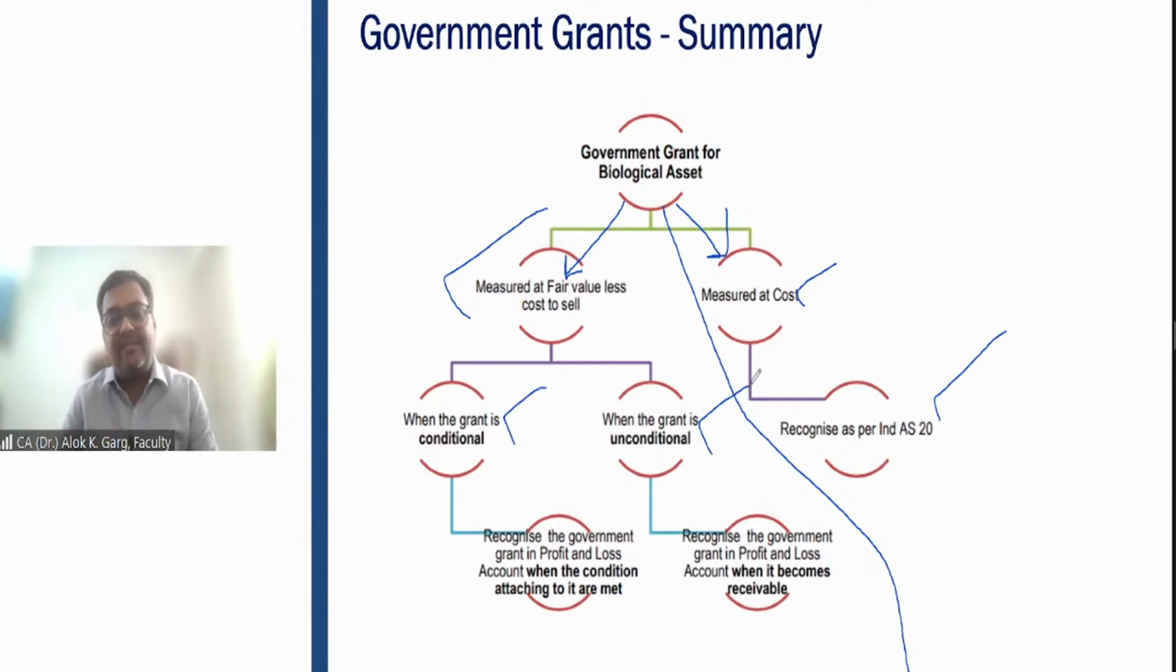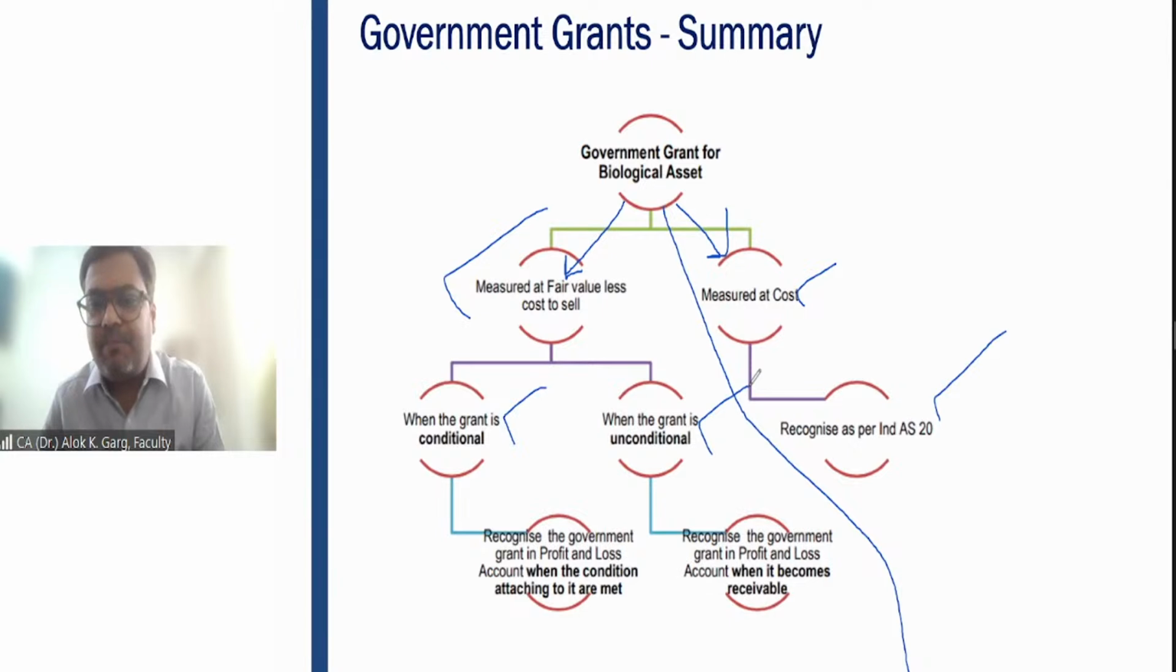So in that case, even though the company has received the money, the company will not recognize this government grant in P&L until the 5-year cultivation condition is met. So what accounting entry will the company make on the first day? Bank account debit to government grant liability account.